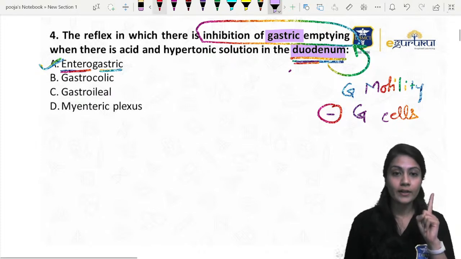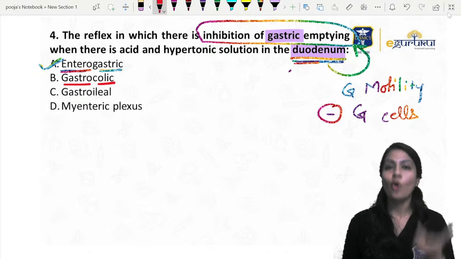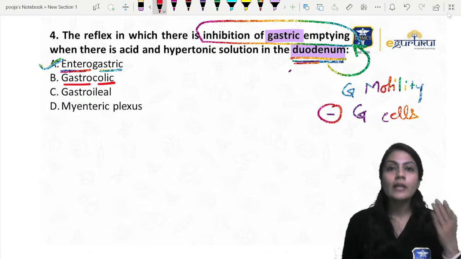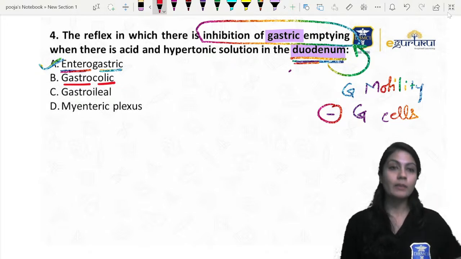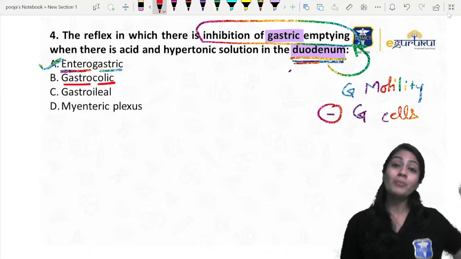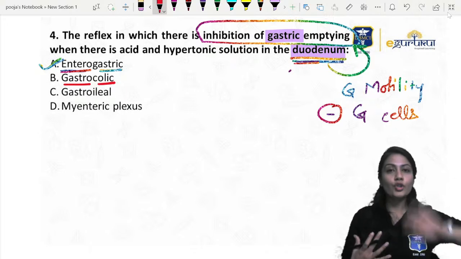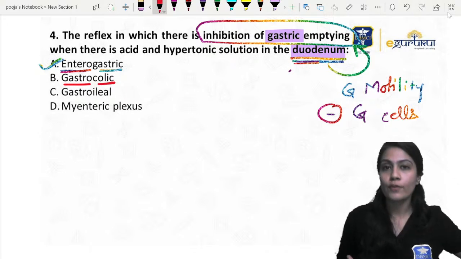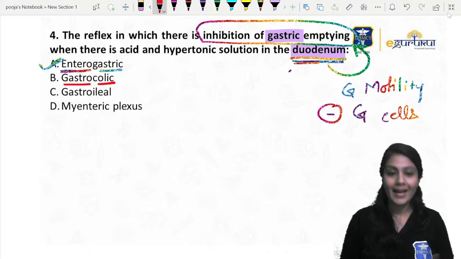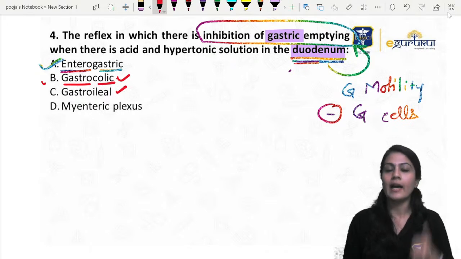Gastrocolic is different. It is starting from the gastric area, that is the stomach, and it is going towards the colic, that is the colon. This is for the emptying of the previous food particles or the waste material that was there from the previous meal. As soon as you eat new food, the previous food should get out of your GIT as feces, and that is done via both gastroileal and gastrocolic reflexes.